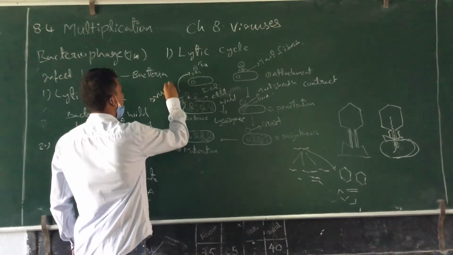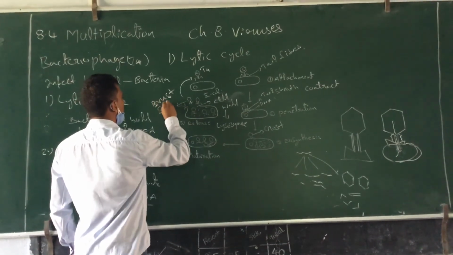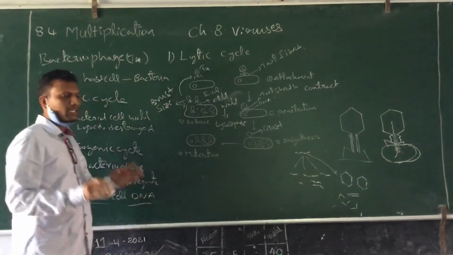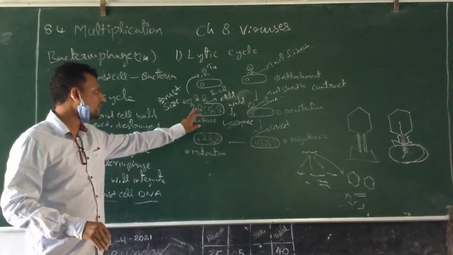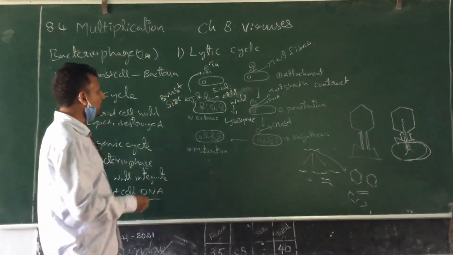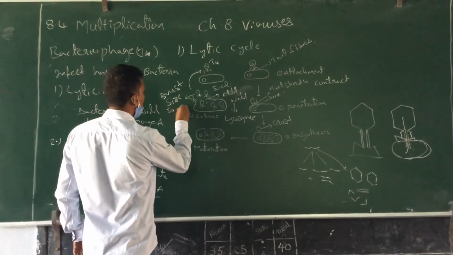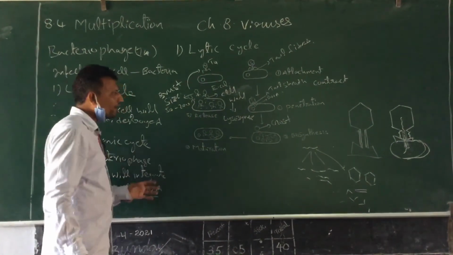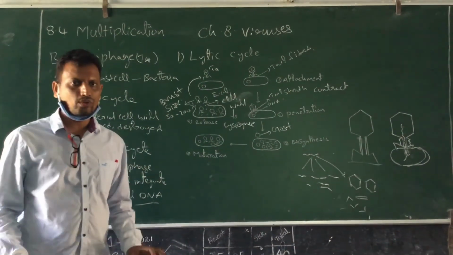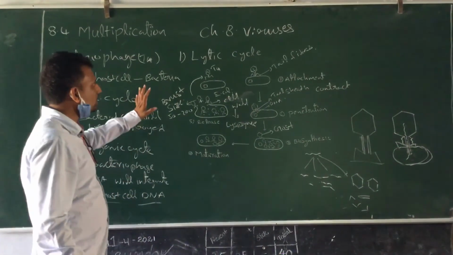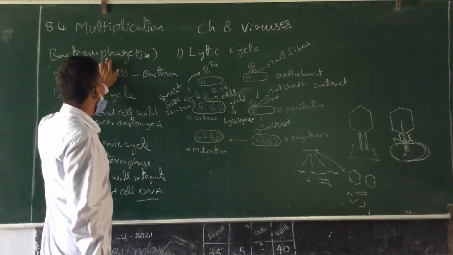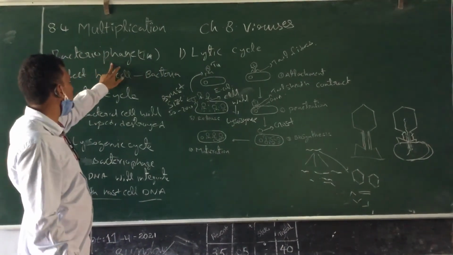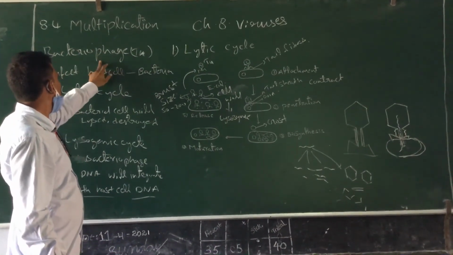Burst size means the number of new bacteriophages released on the lysis of the bacterial cell. The burst size may be from 50 to 200 bacteriophages. So this is about the lytic cycle of the viruses, the multiplication of the viruses.